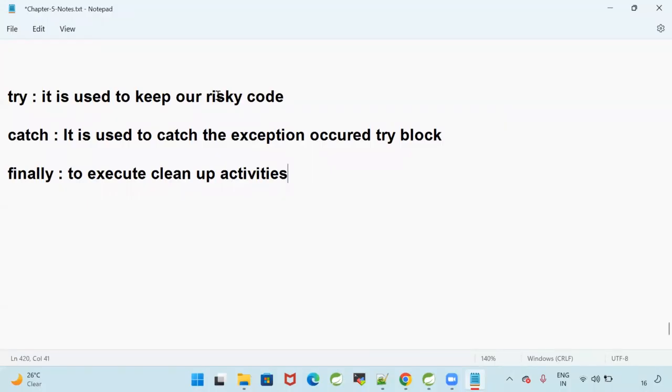If you want to execute some piece of code always, irrespective of the exception, then I will go for the finally block. Try-catch-finally is a valid combination, try-catch is valid, try-finally is valid, and try with multiple catches and finally is also a valid combination.